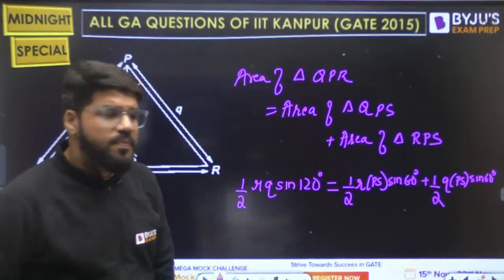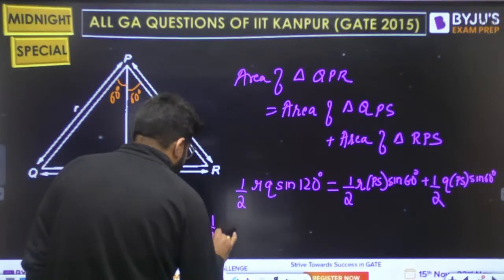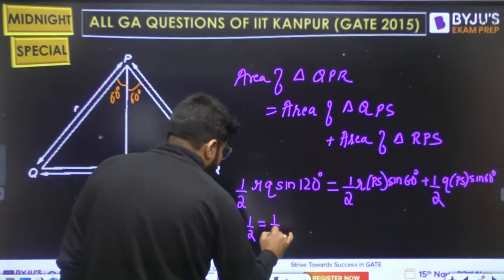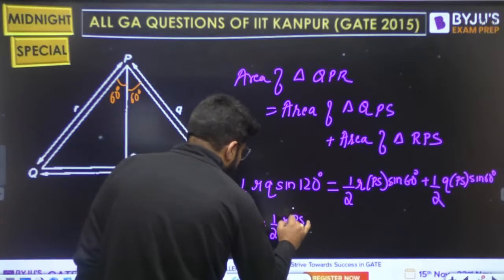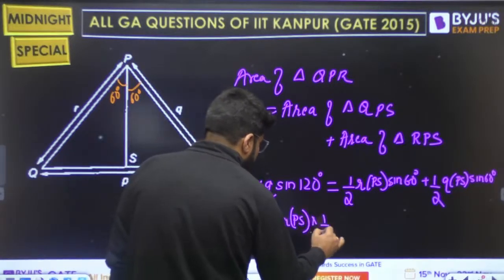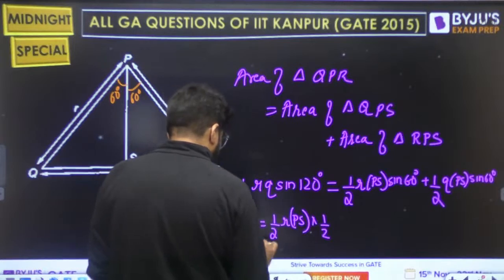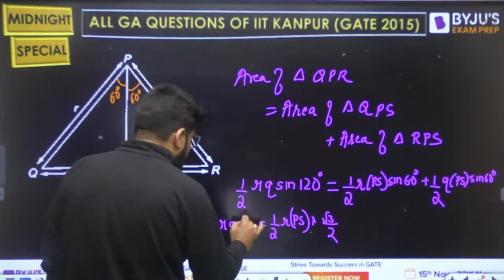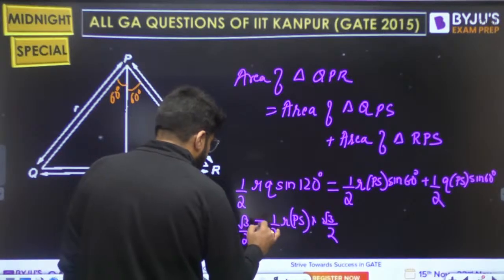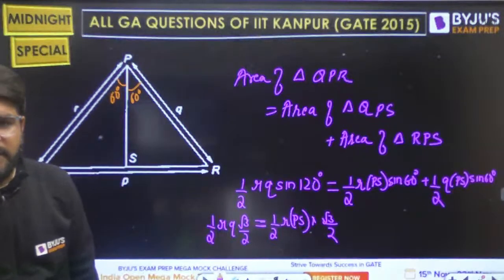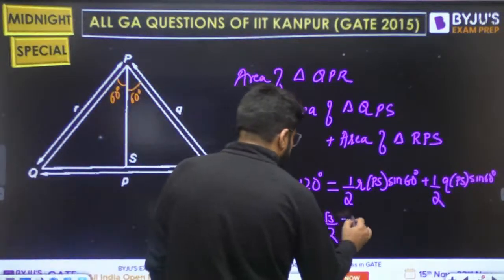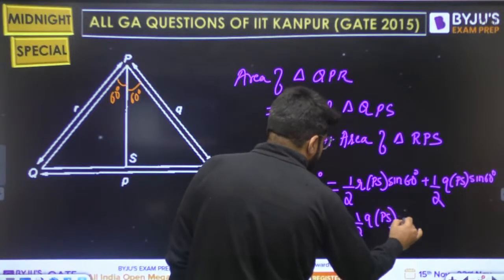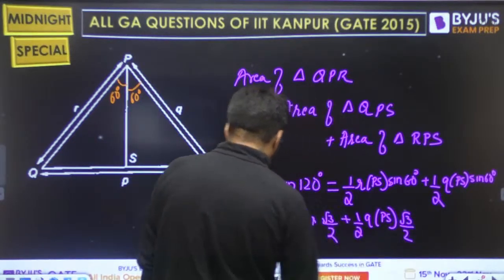Now let's substitute the values. Half RQ sine 120 degrees is half R PS sine 60 degrees, oh sorry, sine 60 degrees is root 3 by 2, and sine 120 degrees, that is sine of 180 minus 60, is also root 3 by 2. Plus half Q PS into sine 60 degrees, again root 3 by 2.